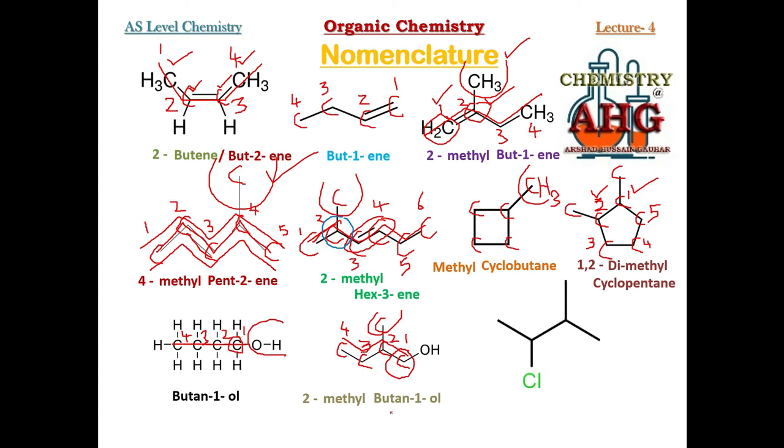Identify the functional group. The functional group is Cl, halogen. So this is a halogenoalkane. This carbon is the functional group carbon. It must be given preference while numbering. This is a branch of 1 carbon. What is the name of this branch? Methyl.